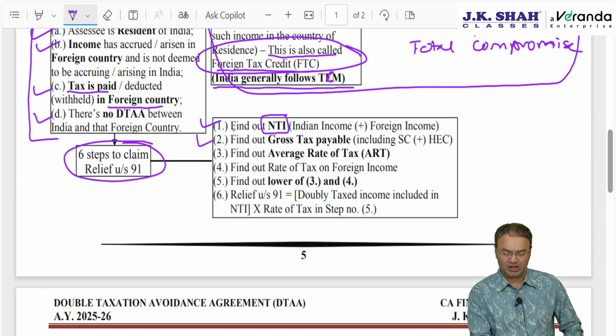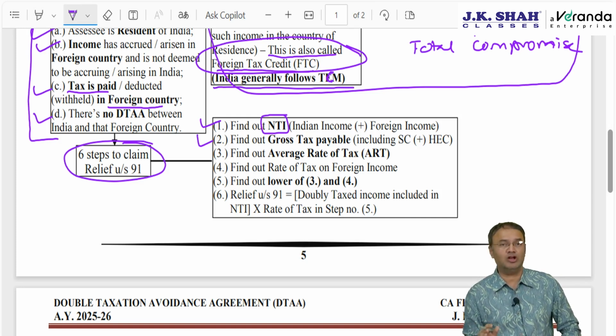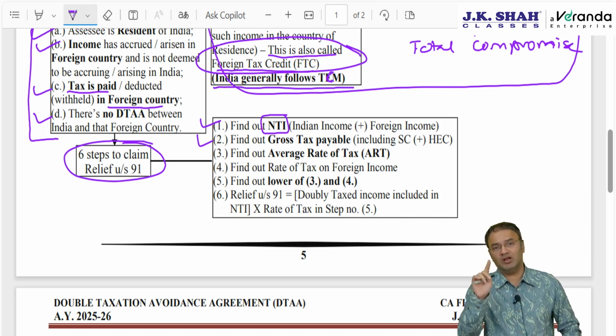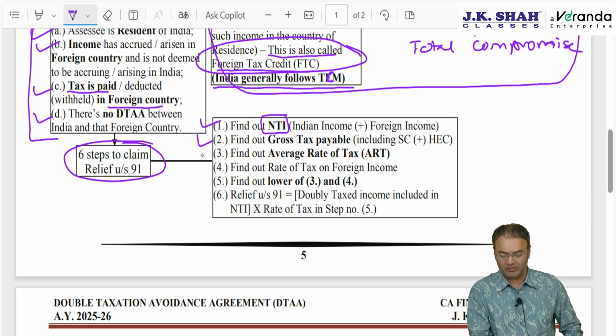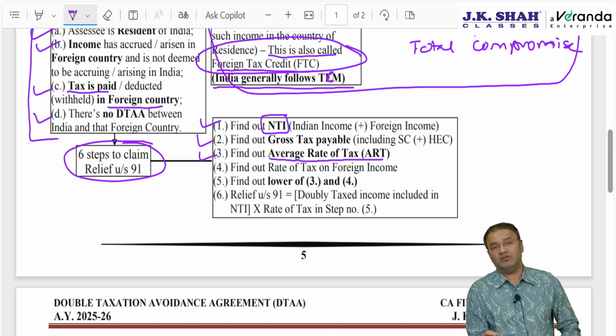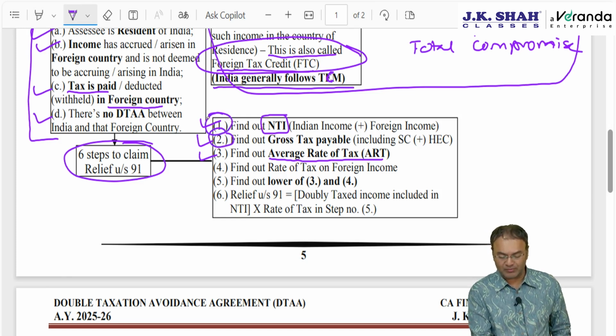Second step, on this net income, find out the gross tax payable. Gross tax would mean including surcharge and health and education cess, but before claiming TDS, TCS, advance tax, self-assessment tax, MAT credit, AMT credit. Don't claim any of them. Simply basic tax plus surcharge if any plus health and education cess on the total income. Then step number 3, find out the average rate of tax. ART, average rate of tax, would mean step number 2 is what percentage of step number 1.